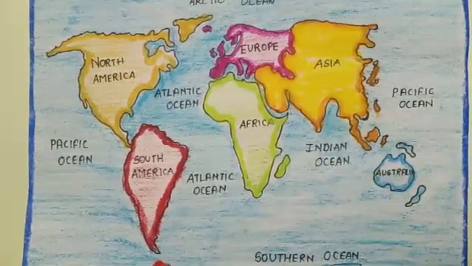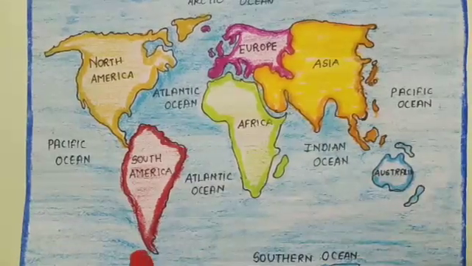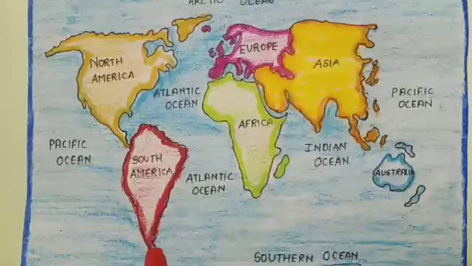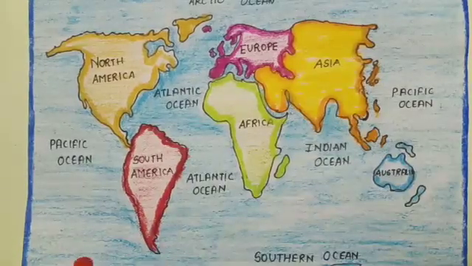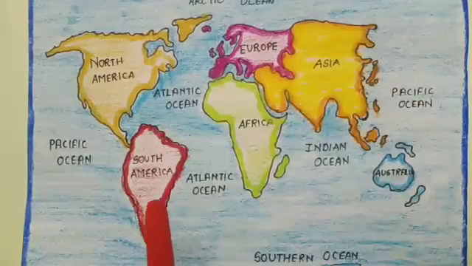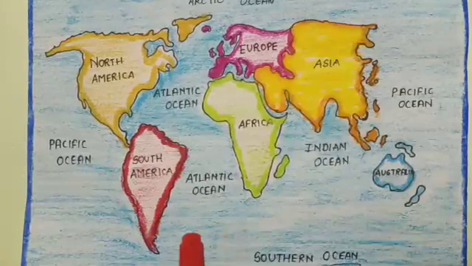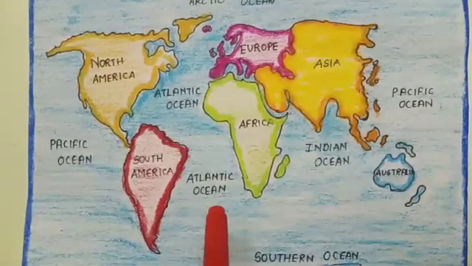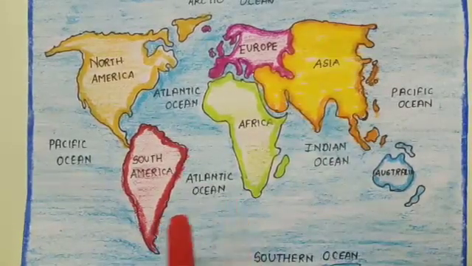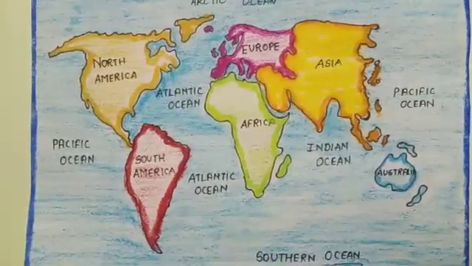We have seen last week that the landforms on the earth's surface are uneven. They are not equal. We have seen plateaus and valleys, and how they are formed. In the same way, water bodies are also not equal in proportion. They may be smaller, they may be larger. So let's see each one by one.